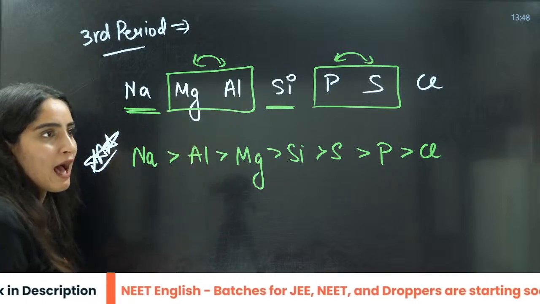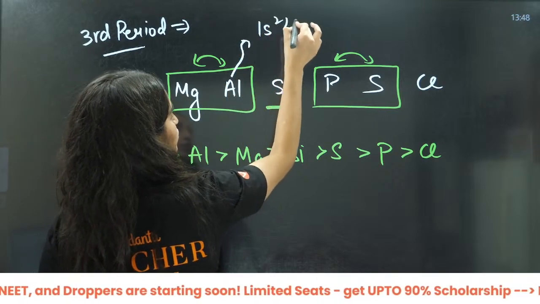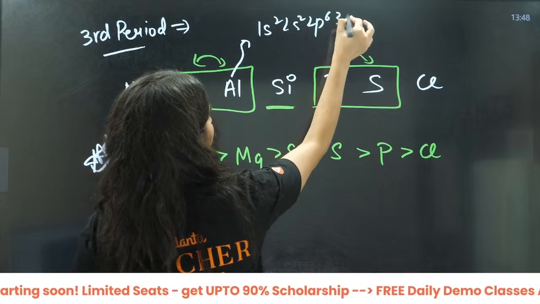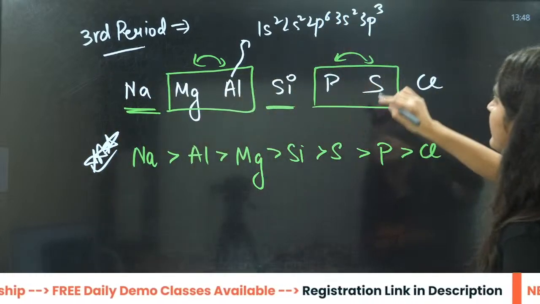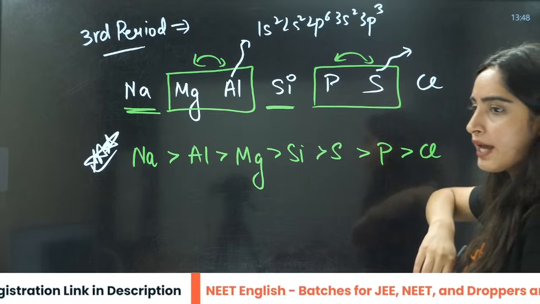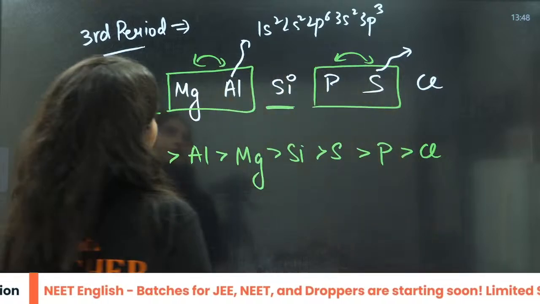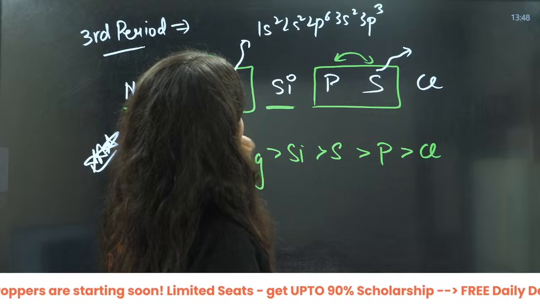Aluminium is going to have a stable configuration, that means 1s2, 2s2, 2p6, 3s2, 3p3. Similarly, the sulfur is going to have a stable configuration.